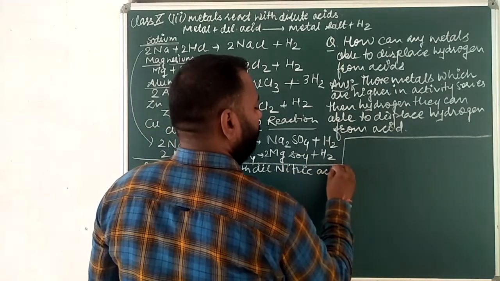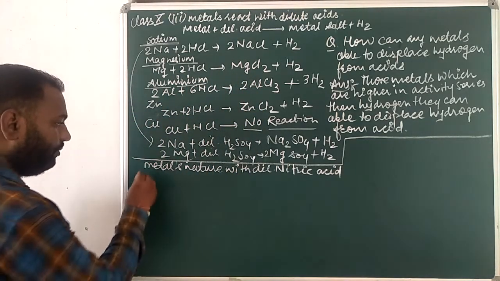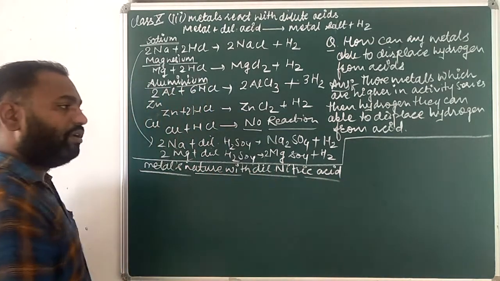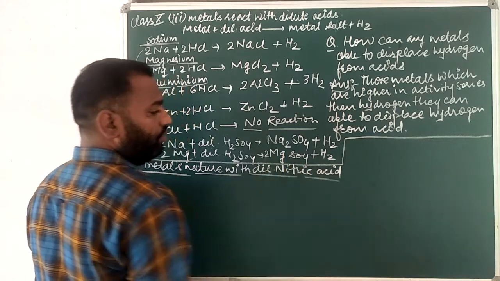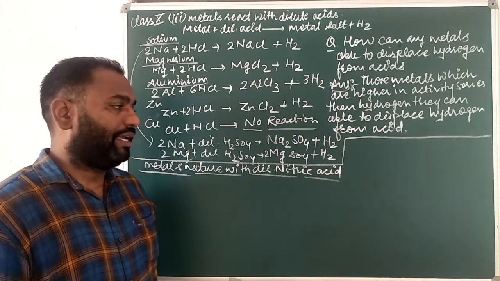I hope you are understanding what I am making you understand. Metals' reactive nature with nitric acid. So how can metals react with nitric acids?